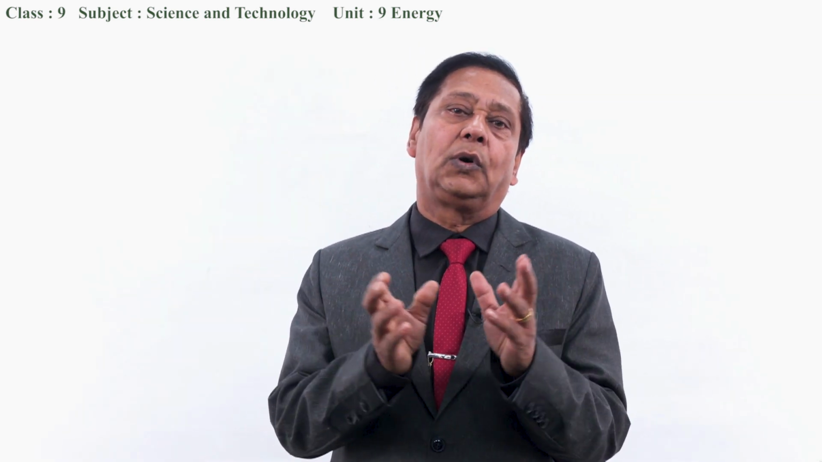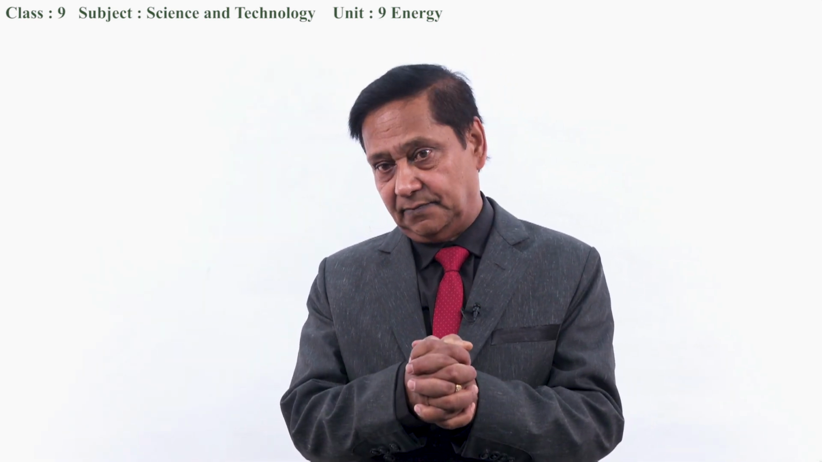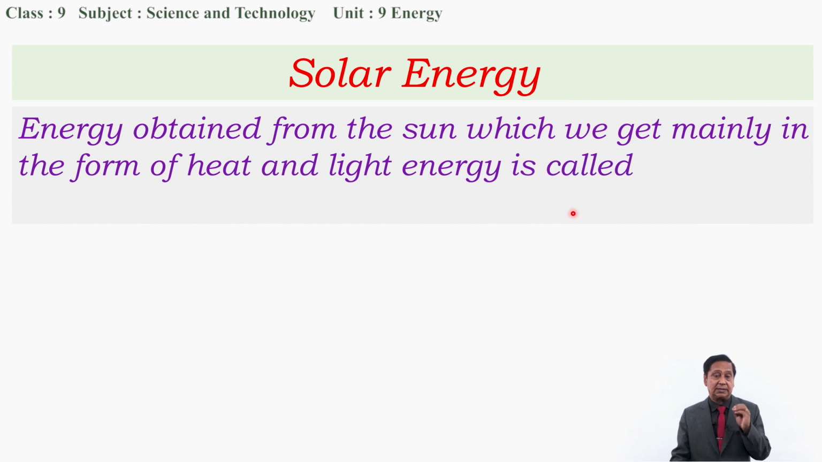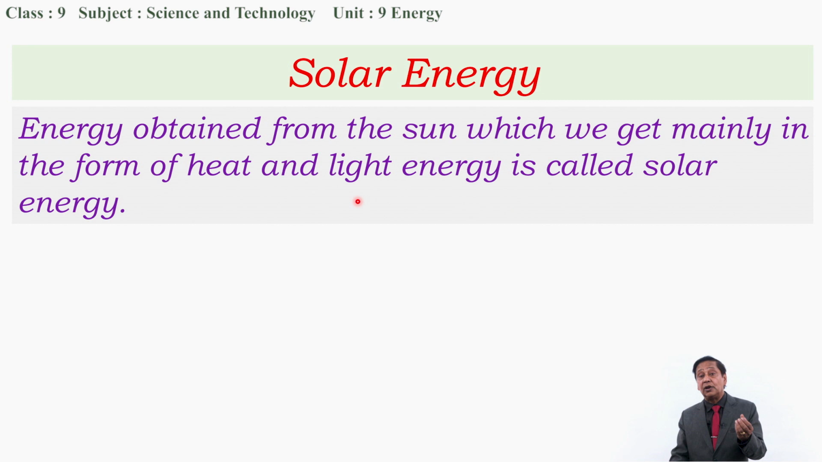Okay, now I want to focus on solar energy. Exactly how can we define solar energy? Energy obtained from the sun, which we get mainly in the form of heat and light energy, is called solar energy. And this solar energy is free of cost, and this is a renewable source of energy. We get it in different places of the earth, and we have been using this for hundreds of years.